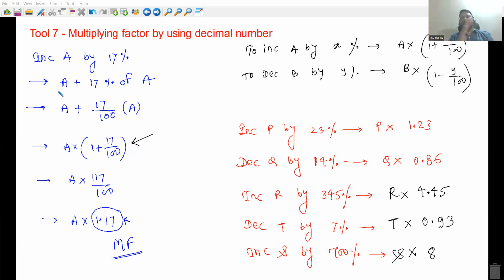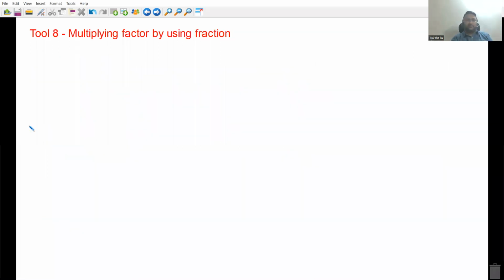Now see, next is multiplying factor by using fraction. What exactly I mean here, let's have a look at it. The fraction value of 13%, 17% is 13/100. Not that much useful, everyone. But if I tell you, increase A by 16.66%, this is more useful than the previous. So by which number, by which fraction will we multiply A, everyone? Let's understand that.